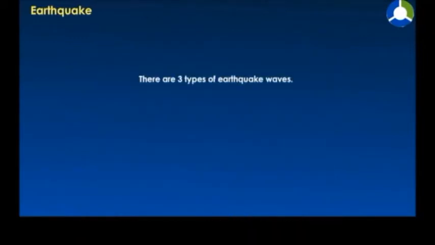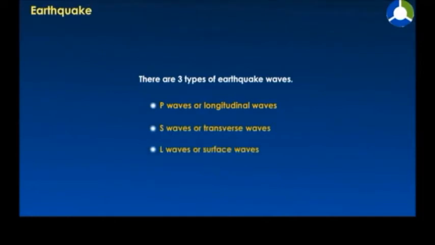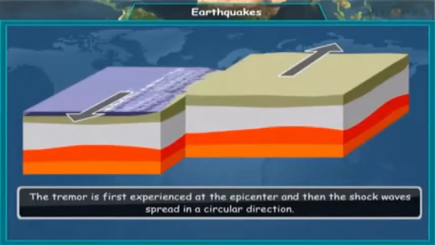So children, there are three types of earthquake waves: P waves or longitudinal waves, second, S waves or transverse waves, and third, L waves or surface waves. The tremor is first experienced at the epicenter, and then the shock waves spread in a circular direction.